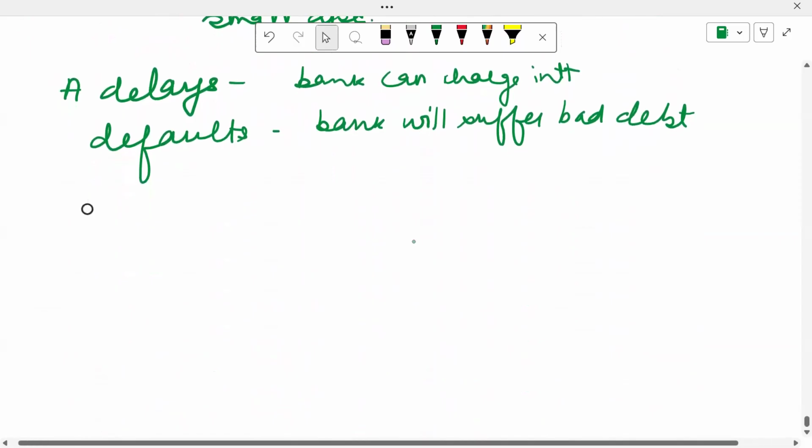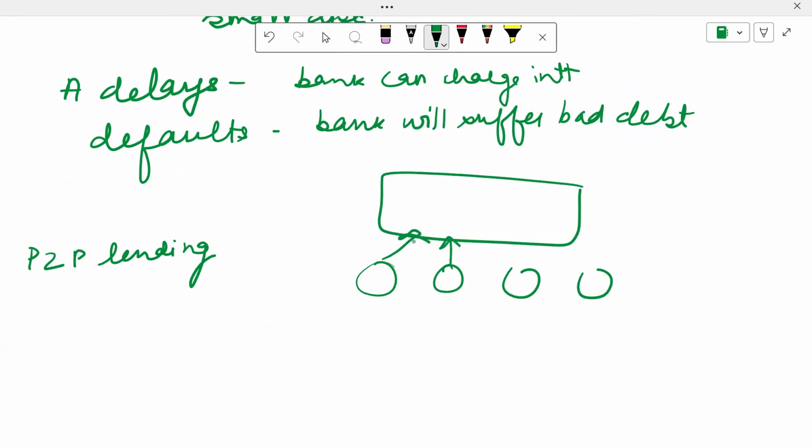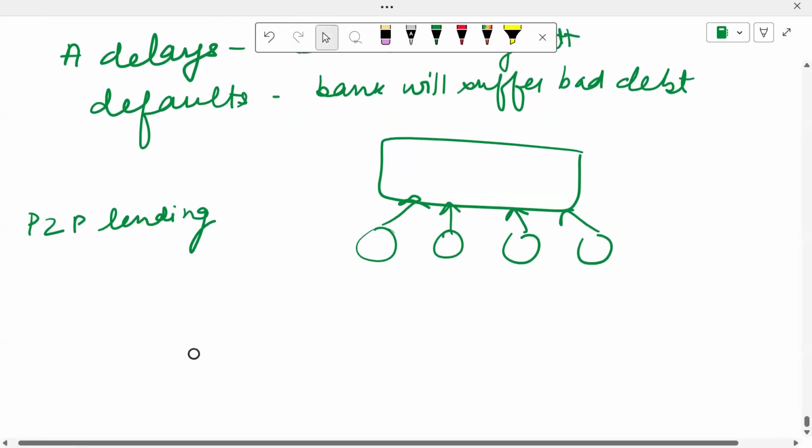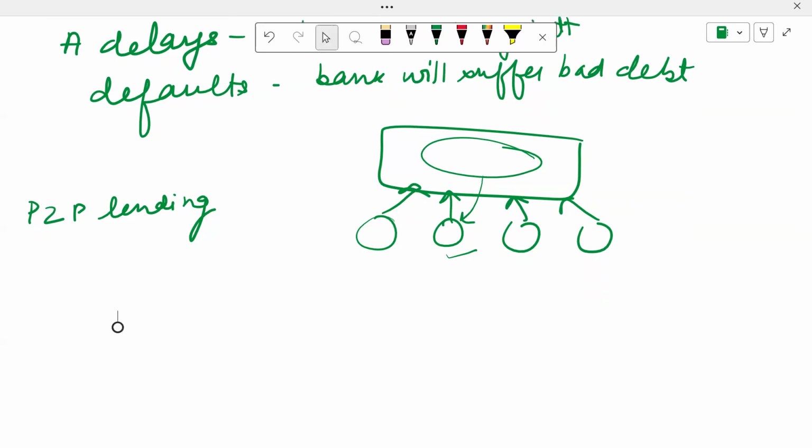Then let's talk about the very last aspect. This is called P2P lending, peer-to-peer lending. What happens over here is that a lot of small SMEs come together and pool all of their resources in one account. One account does not necessarily have to be a bank account. Any extra cash that they have is put together in one place, and if any of them, let's suppose this person, wants money, they lend the pooled money to this person at a lower interest rate than the market rate.